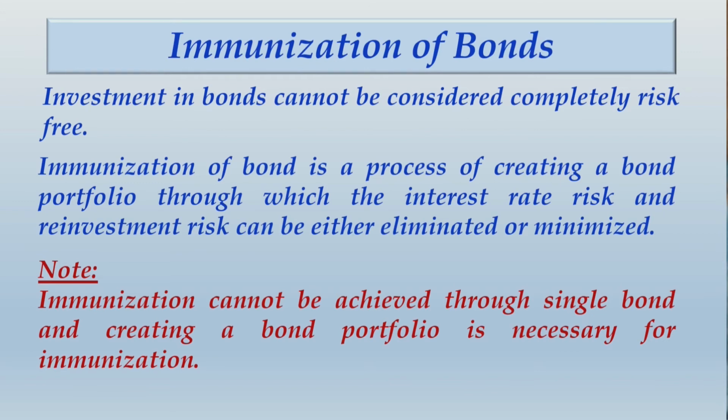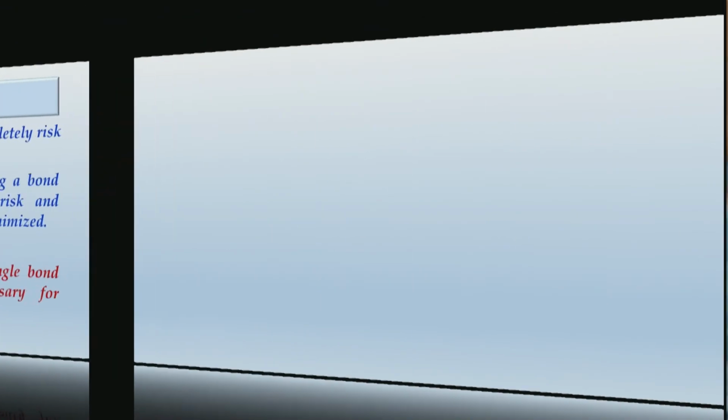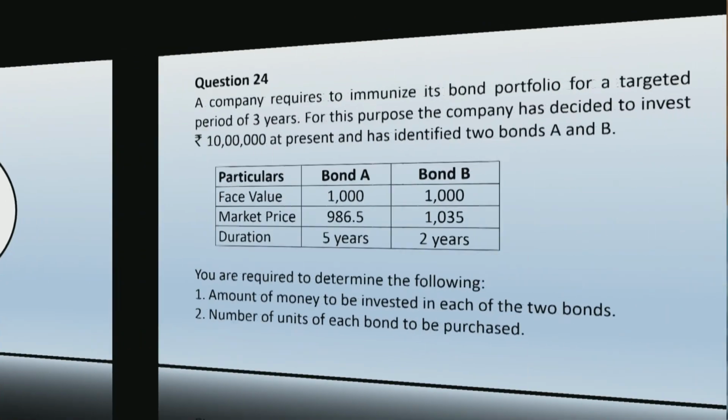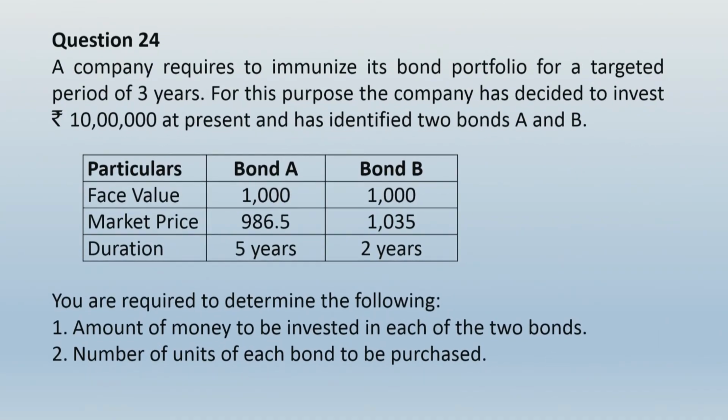Alright friends, you would have finished writing this whole thing. Let us move ahead and now take up a calculative example given under question number 24. Let us read this question. A company requires to immunize its bond portfolio for a target period of 3 years. For this purpose, the company has decided to invest rupees 10 lakhs at present and has identified two bonds A and B. Now let us see the particulars of these two bonds.